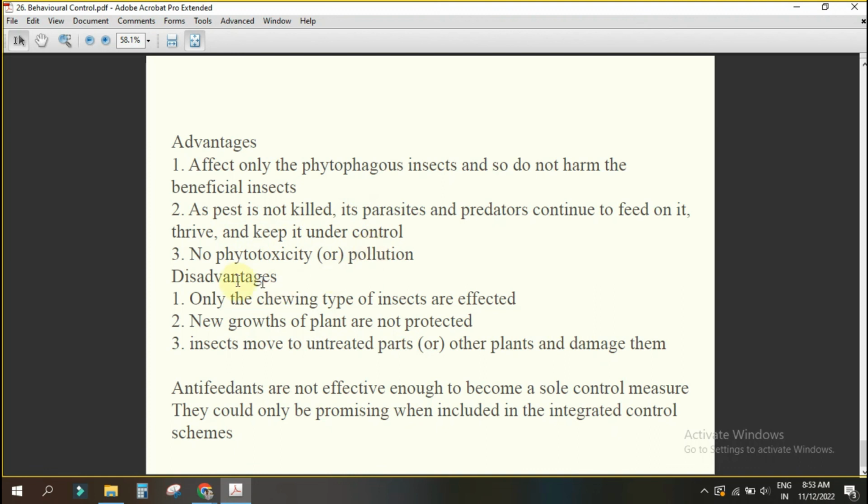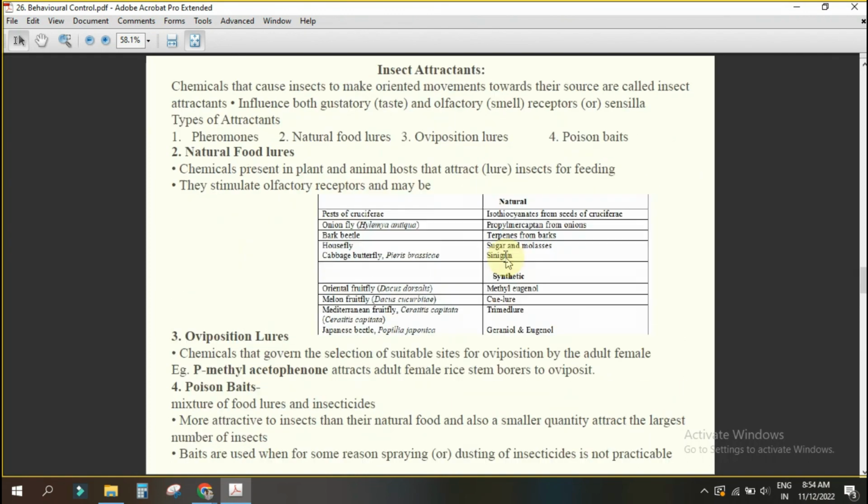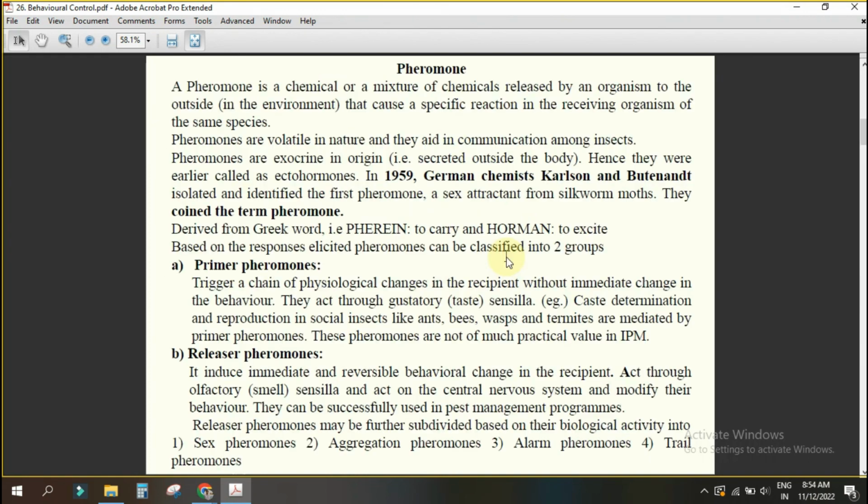The story you can write down. Disadvantage is what? These are mostly effective against sucking pests only. New growth of the plant is not protected. Suppose you have applied the pheromone or attractant somewhere, but the plant is growing. Will that go on the top portion also? No. Where you have applied, only there will they act as a repellent. So wherever you have not treated, the untreated part will be affected by the insect. These are the disadvantages. These are not important. Understood?